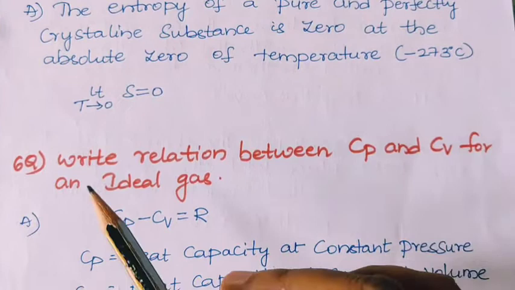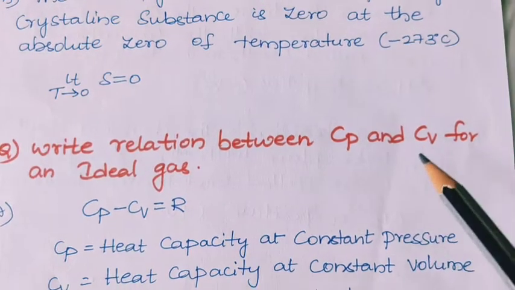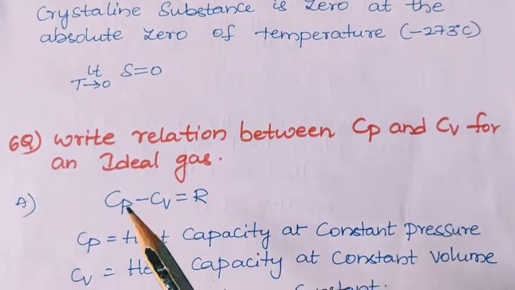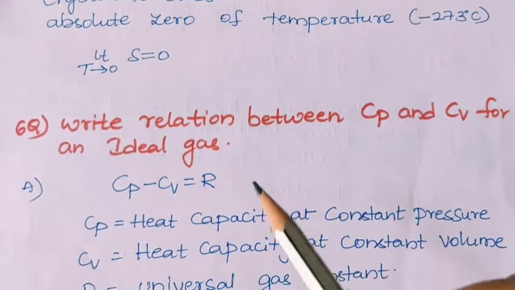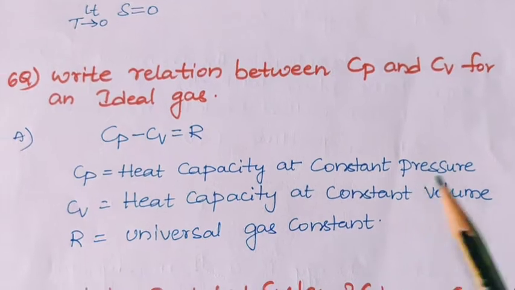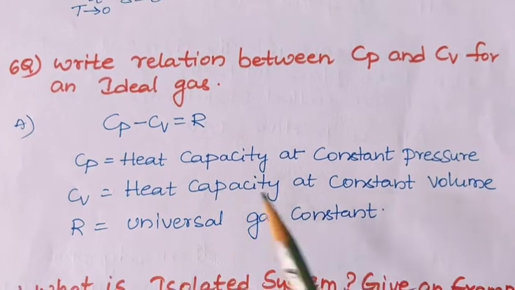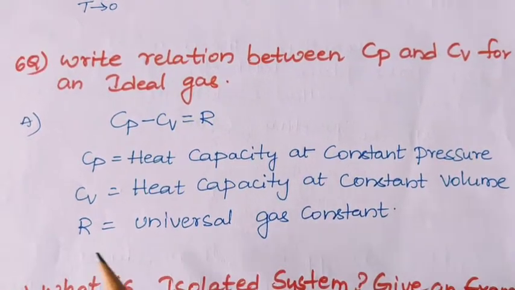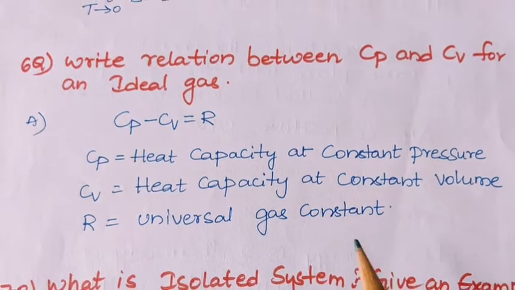Next question. Write relation between Cp and Cv of an ideal gas. Cp minus Cv is equal to R. Here Cp is heat capacity at constant pressure, Cv is heat capacity at constant volume, and R is the universal gas constant.